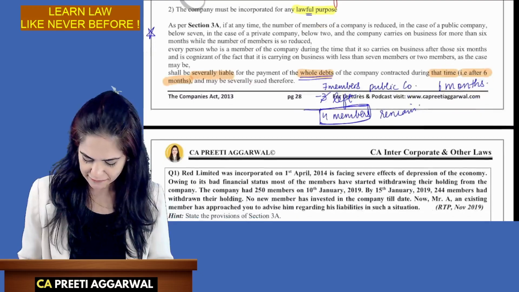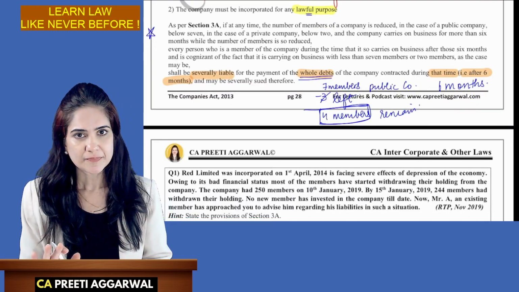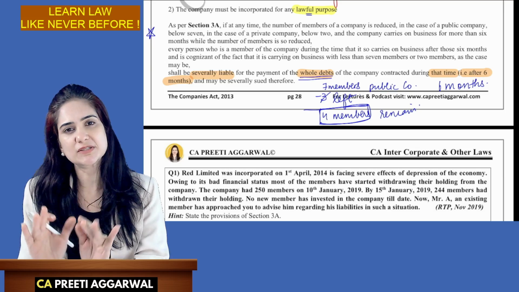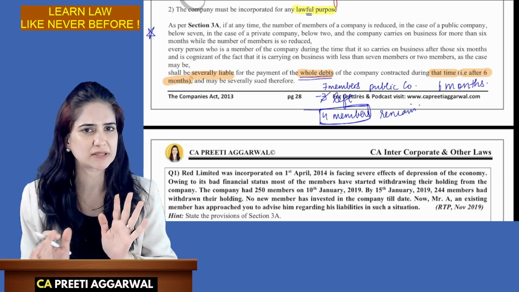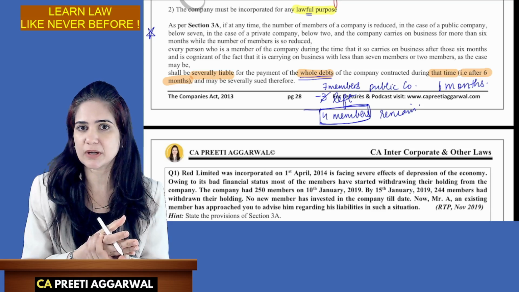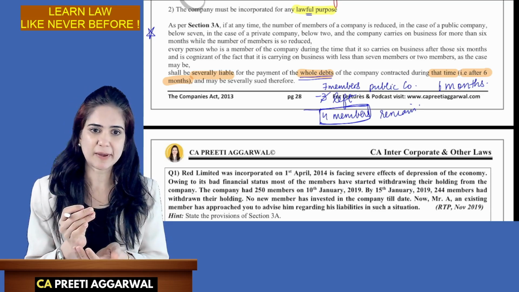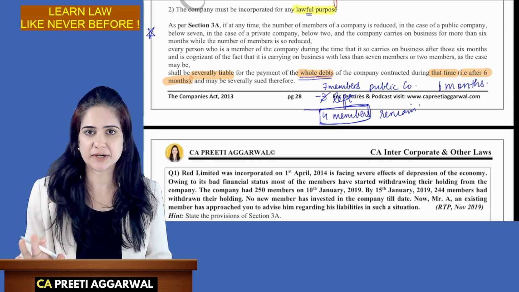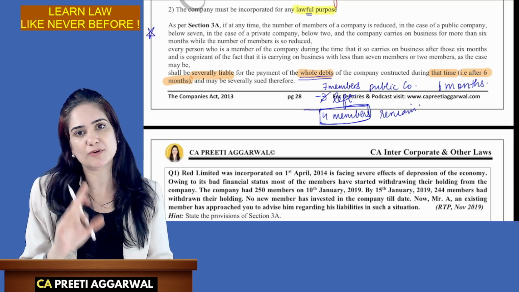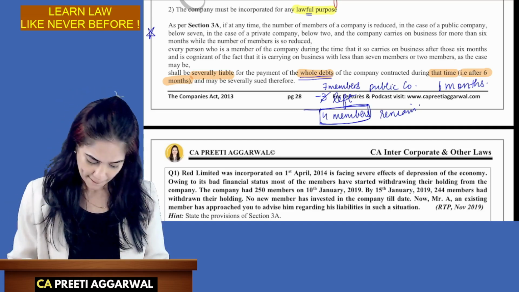So let's say that 4 members remain. The company is doing business, and we will allow you to do business with this reduced number for 6 months. After 6 months, if you continue to operate with this lower number, all the existing members who are aware that the number has reduced shall be severally liable for all the debts contracted after 6 months.